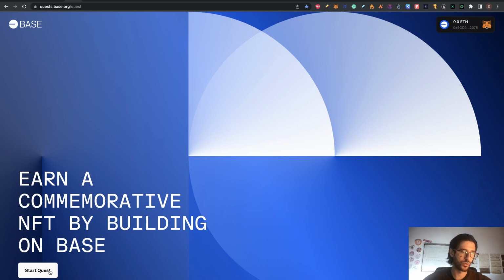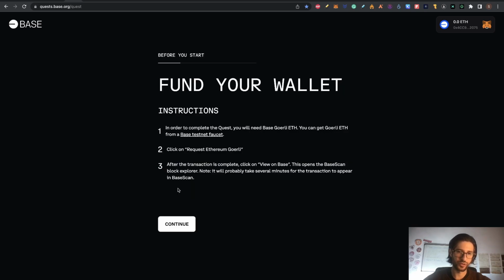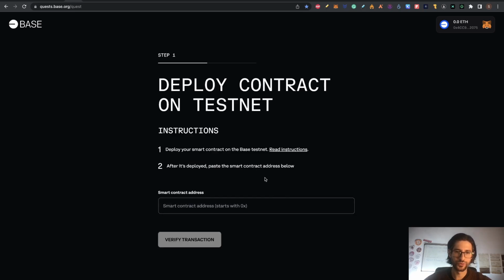Now let's go to start quest. You need to confirm here, continue. You need to read the instructions, and now you need to click on continue. So to do this, we are going to need to put and deploy a smart contract on the Base testnet. This, of course, is going to be important in terms of transactions and interaction. After we deploy that smart contract, we need to put the contract here and verify the transaction, and we are going to be able to mint this NFT.